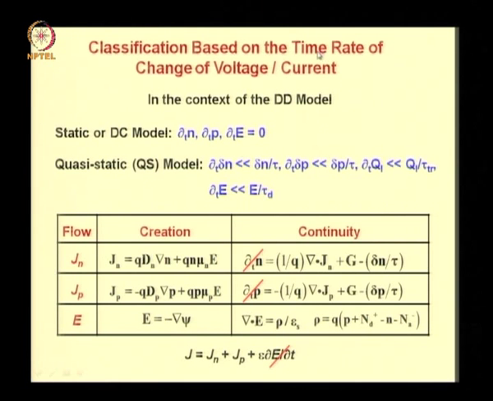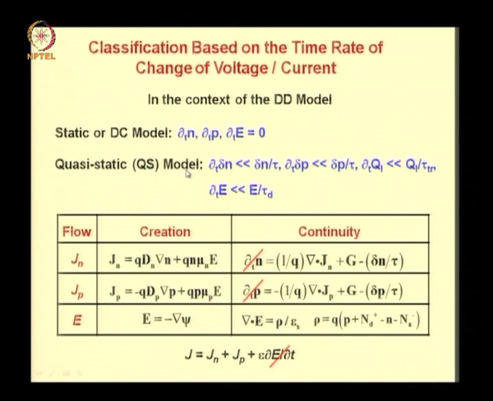The first classification we considered was based on time rate of change of voltage or current. In the context of the DD model, the static or DC model was a model that used conditions of electron concentration, hole concentration and electric field as constant with time, and therefore ∂n/∂t, ∂p/∂t and ∂E/∂t were 0.